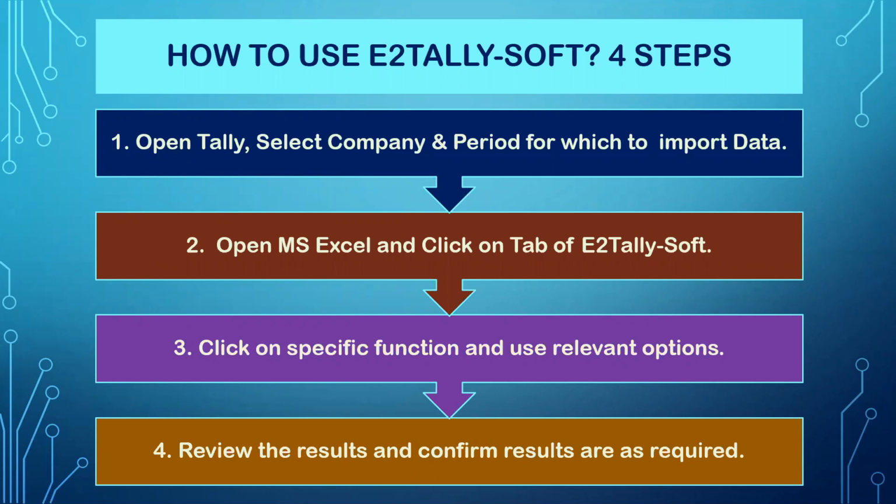These are 4 steps. Open Tally, select the company and the period for which you want to import the data. Open MS Excel and click on the tab of E2TallySoft. Decide which function you want to use. For example, you want to import the masters of accounting and inventory. You can pick up the specific template. This comes with sample data filled in, or it also comes with just the template where you can add the data. And then you can review the data, enter the data in that, review and confirm if the data is correct and complete. And then you are ready to go. You can import in Tally. Once you import in Tally, you confirm whether the data is completely imported.